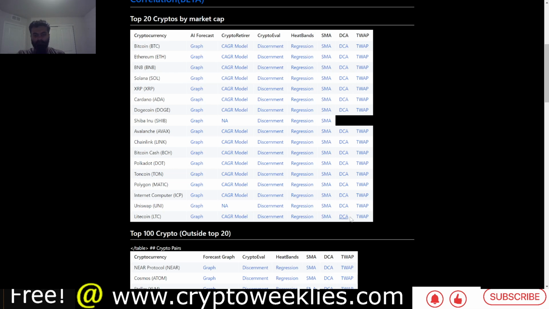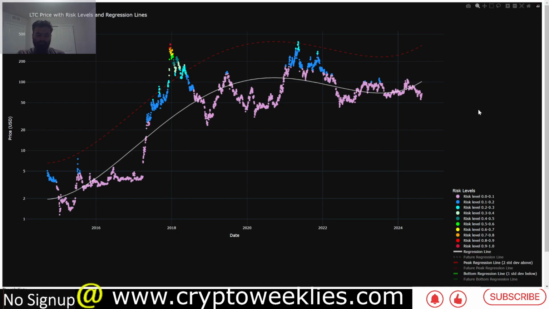In terms of the second model, which is the dollar cost average model, it takes into consideration the distance between the fair value and the price, in a proportional distance, as well as a time adjustment factor. Per this model, this is the best time to dollar cost average Litecoin. The risk levels are between 0 and 0.1.